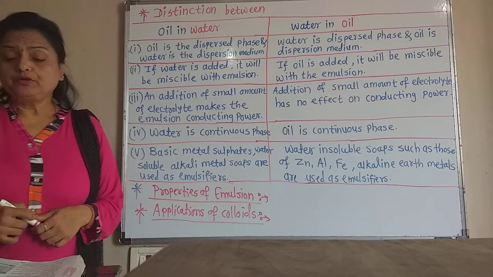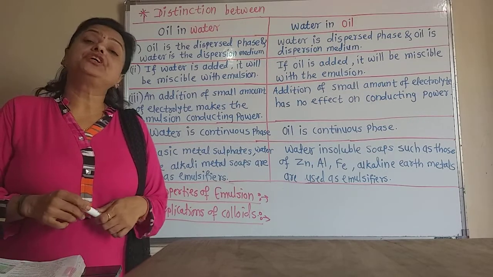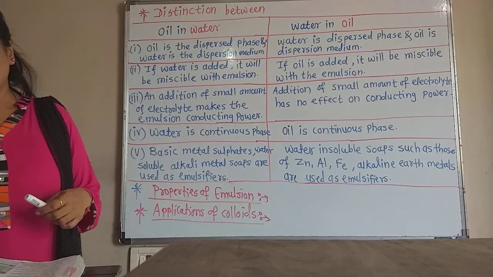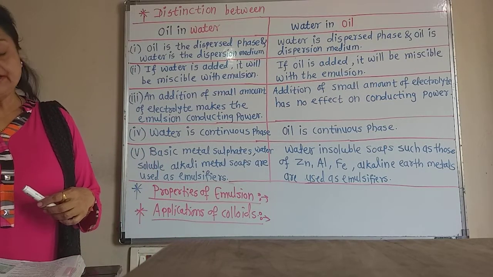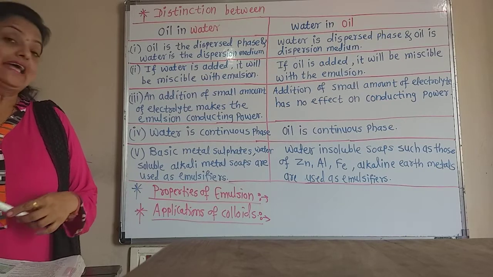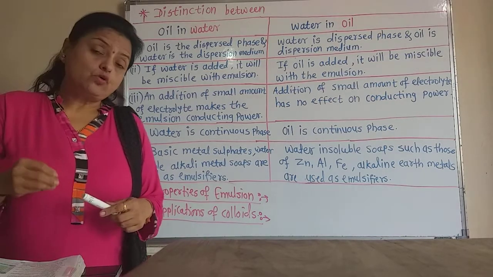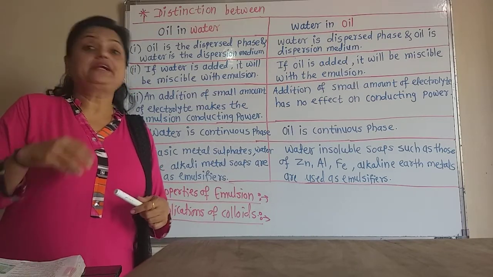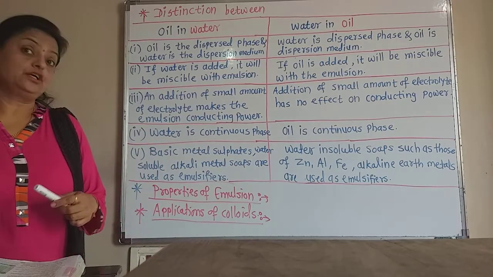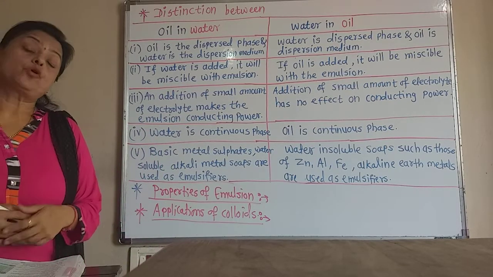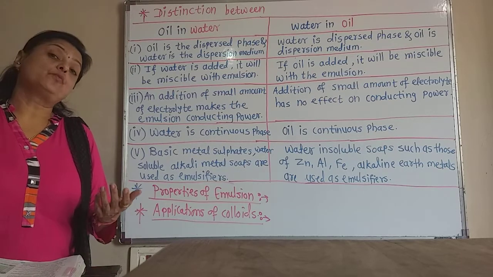So purification of drinking water is done by only mixing alum into the colloidal water, and due to that what happens? Due to the alum, the impurity particles in the water settle down, and we can obtain clear water for drinking, or potable water.